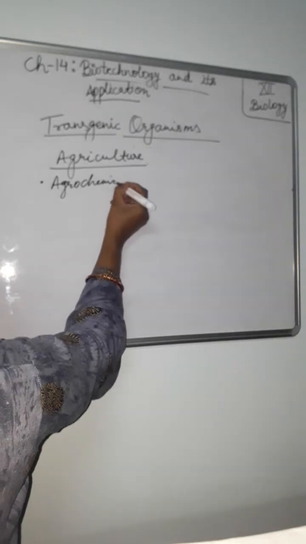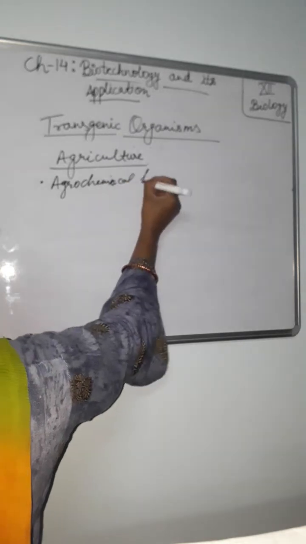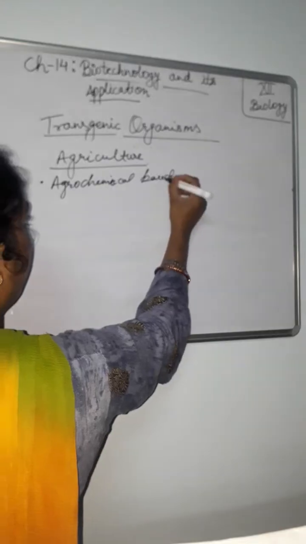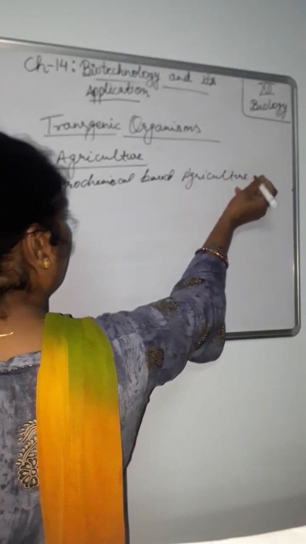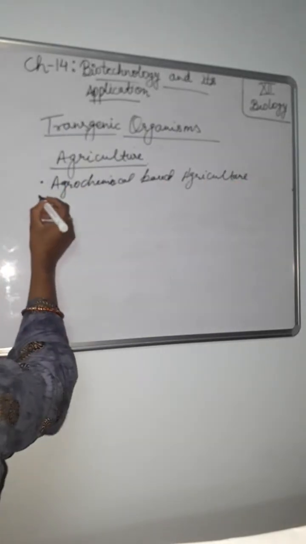Agrochemical based agriculture. And the second one, that is organic agriculture.